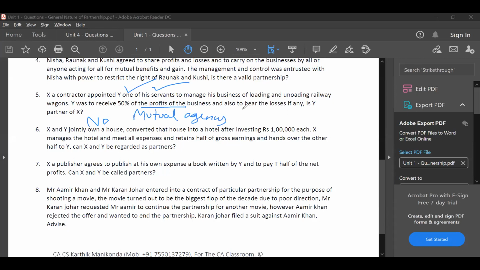That is, X is appointing Y. X can act on behalf of Y, but Y cannot act on behalf of X. So since concept of mutual agency is not there, this is not a partnership. Same classic case, guys. All of you know now. Today, delivery business is one of the top businesses in India. Take Zomato or Swiggy or Dunzo, anything. In all these cases, there's agreement between themselves. They're also sharing profits, correct? A percentage is given to the Swiggy delivery boys. But why is it not a partnership? Because concept of mutual agency, most important in partnership, is missing, where one party can act on behalf of the other party. Next, question number 6.